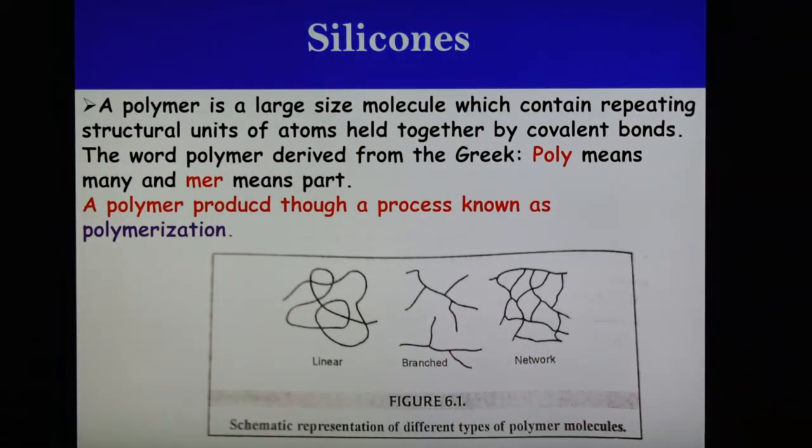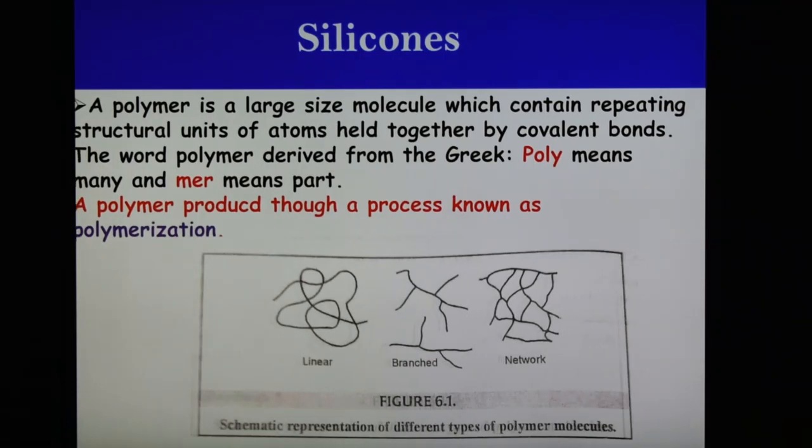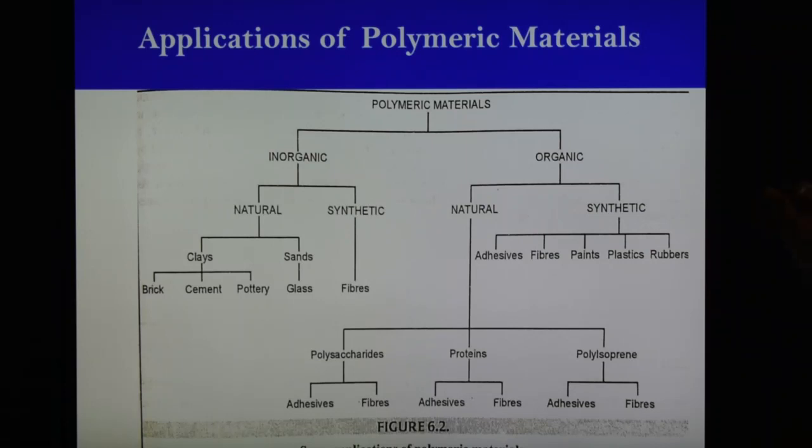So this is just an introduction to polymers, and in the next slide we are going to discuss the different applications of polymeric material. This flow chart diagram shows that polymers have been known in natural form for a long time. Biological polymers play an important role in plant and animal life. Natural rubber has been known and used in practical applications for the last 100 years. Today, a great variety of polymeric materials of many different types are known, and their applications are shown in this slide.